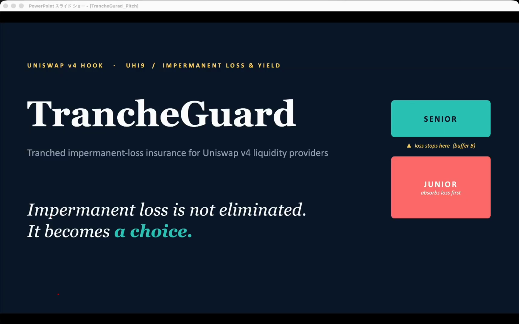Hi everyone, I'm Hugo and this is TrancheGuard. Our Uniswap V4 hook, the idea is simple. Impermanent loss doesn't go away, but you get to choose how much of it you take.